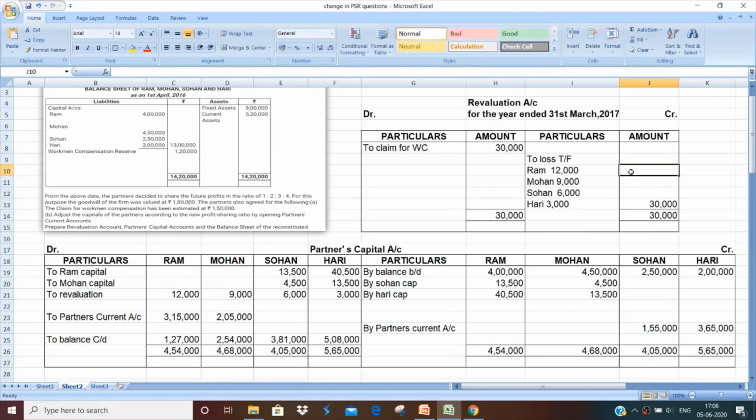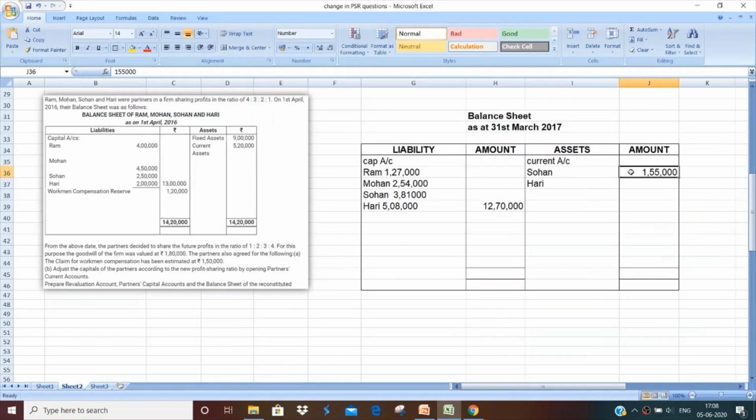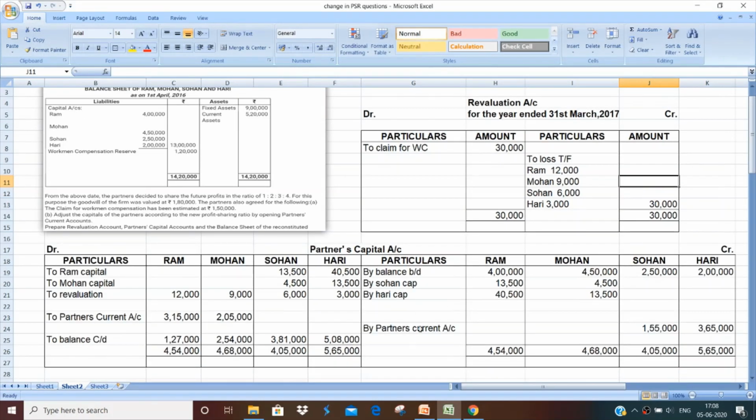1,55,000 and let's check the other one. It was 3,65,000. So I've written the amounts here. Please remember, since this current account appeared on the credit side, that's why it had a debit balance and therefore we have shown it on the asset side.